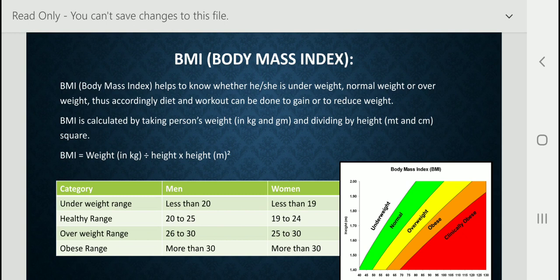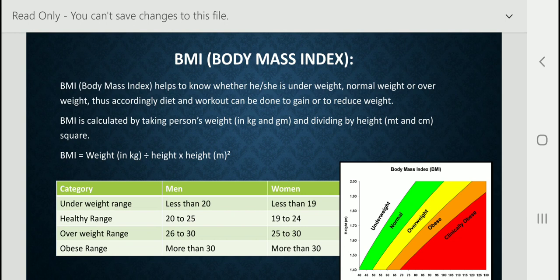BMI is calculated by taking a person's weight in kg and dividing by height squared in meters. The BMI formula is weight in kg divided by height in meters squared. According to this we can find out our BMI.